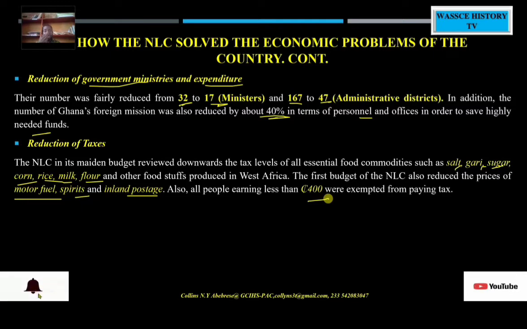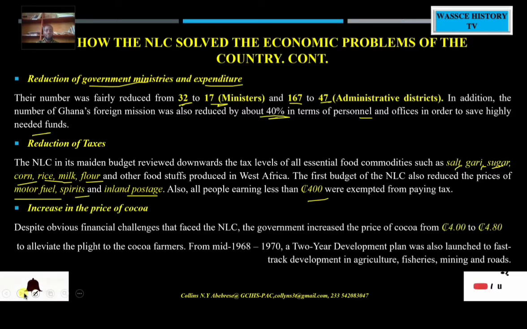So the NLC doing this was in the right direction, because it reduces the effect of the hardship. At least people will not be paying high prices for this.